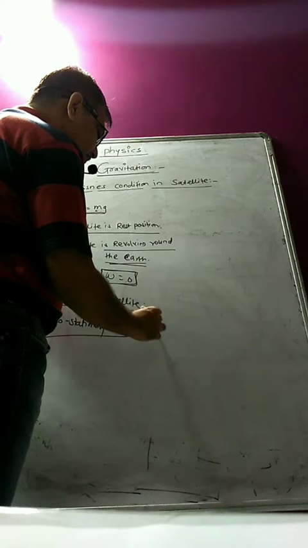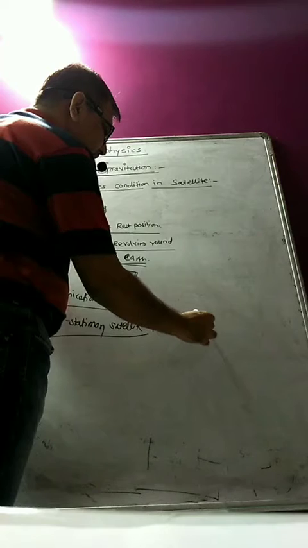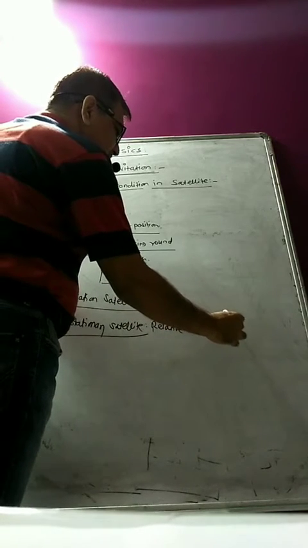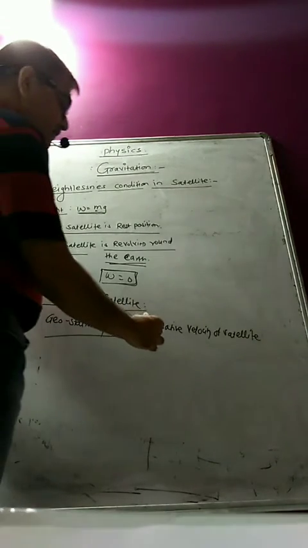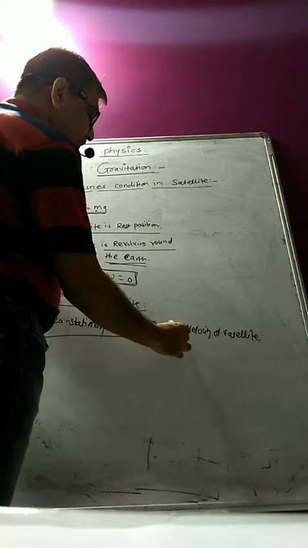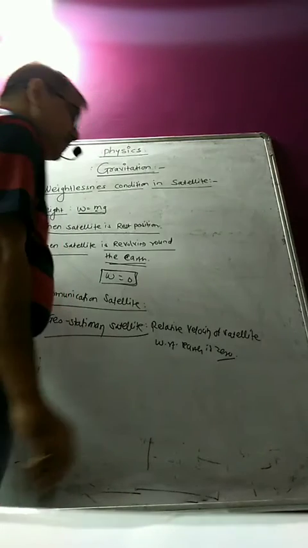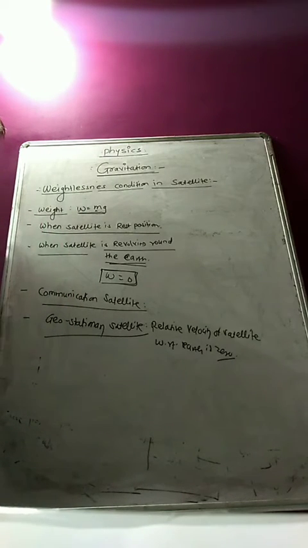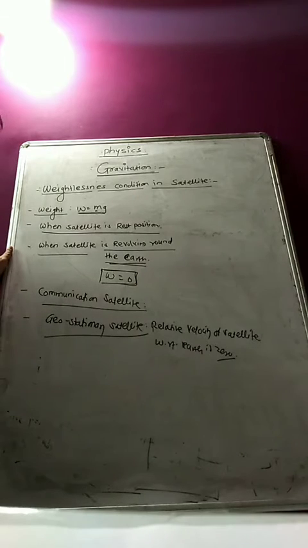The relative velocity of the satellite with respect to Earth is 0. So therefore it is called the geostationary satellite. Why is it geostationary? Because the satellite appears to be stationary from the Earth's surface. So therefore it is called a geostationary satellite.